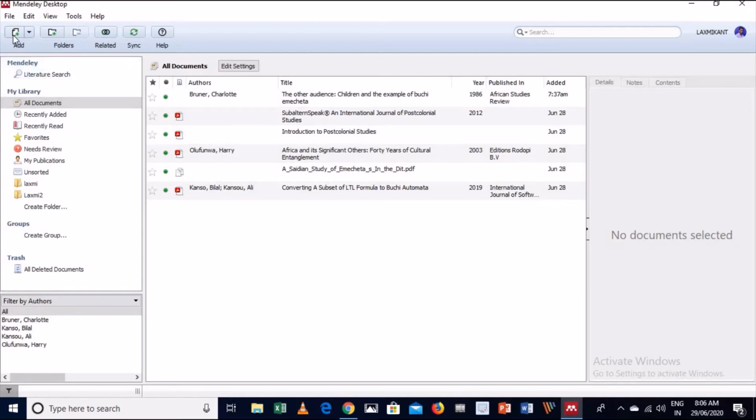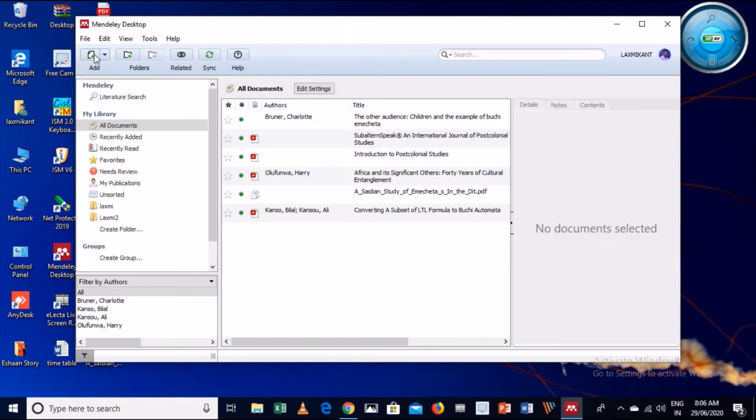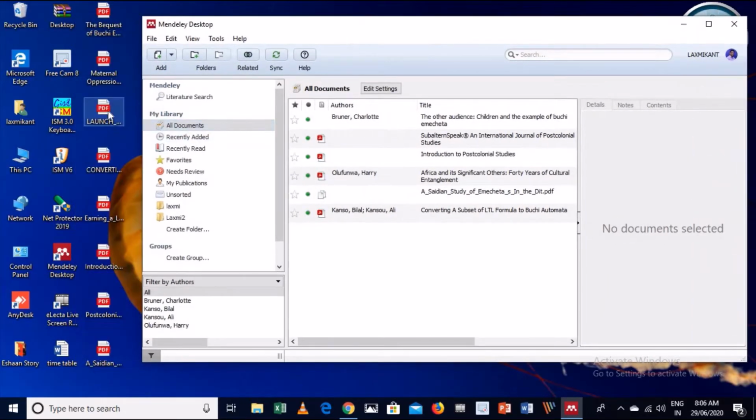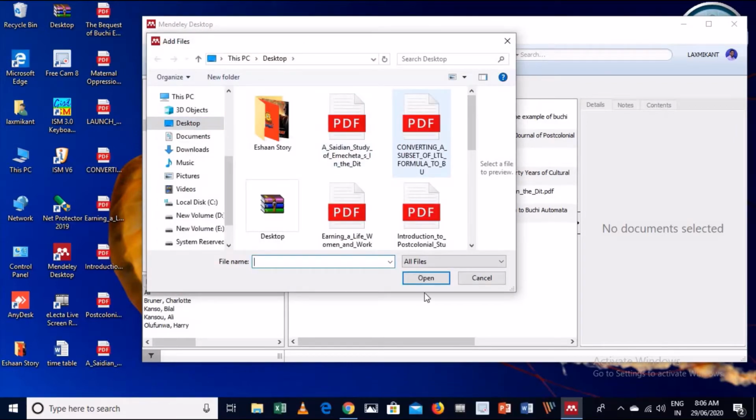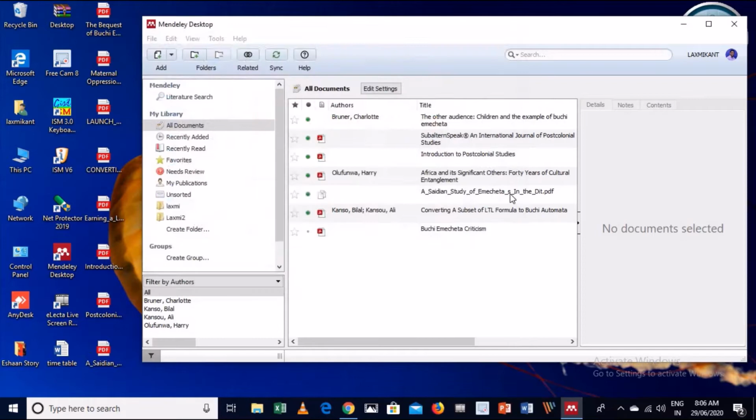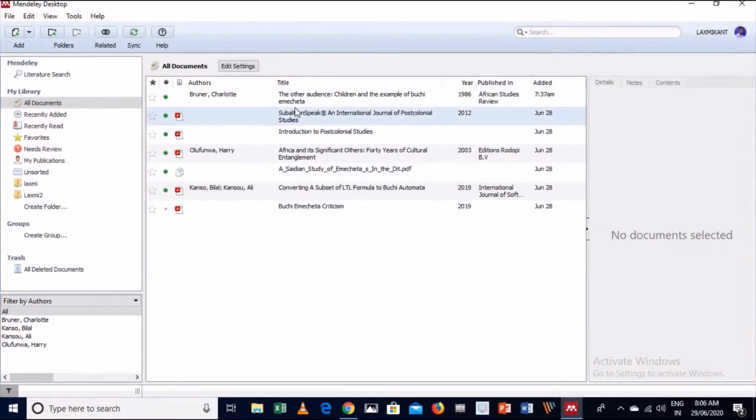So here you can see the add option. Here you can drag and drop like this, or you can add from this button. So when you go to the desktop, you just click on this button and add to your library. So it is automatically added in your library.